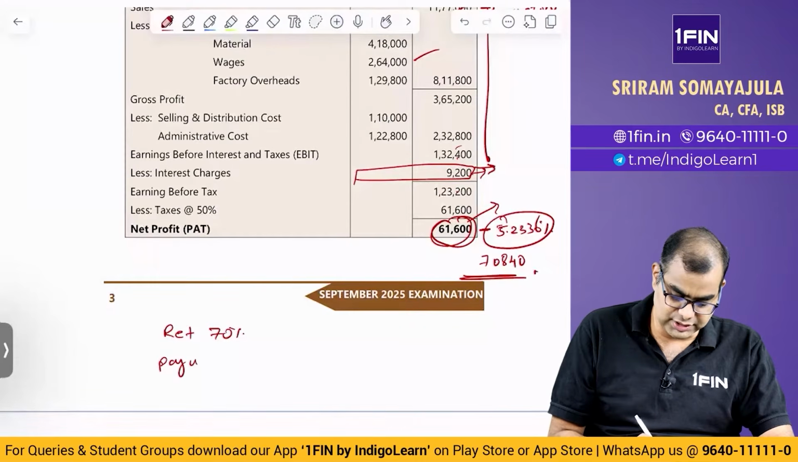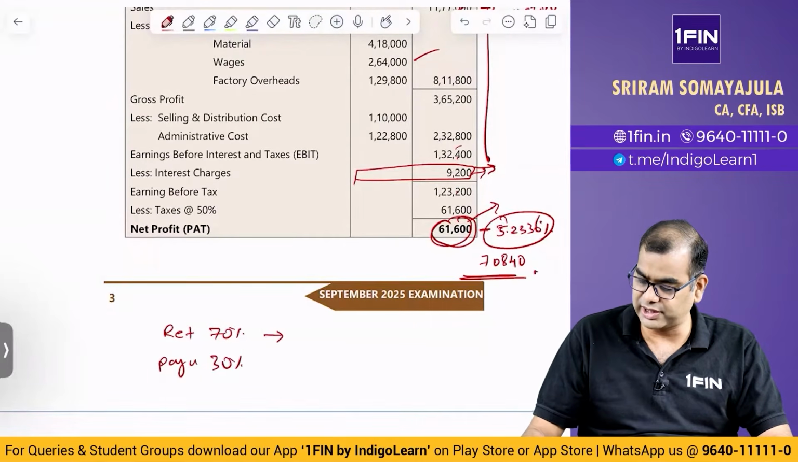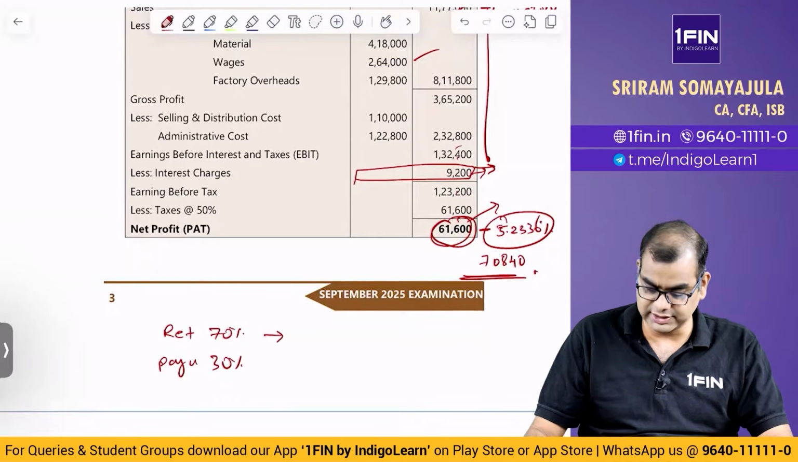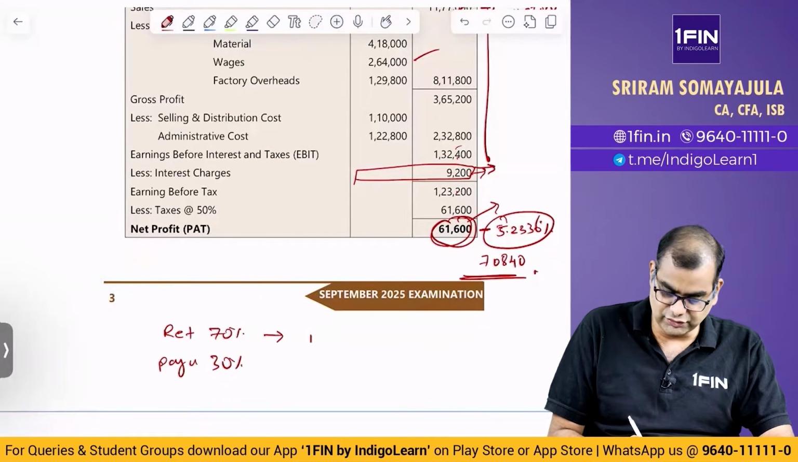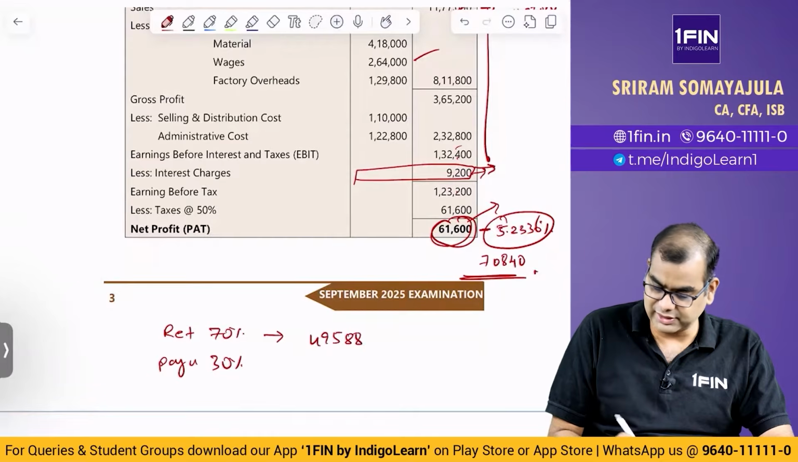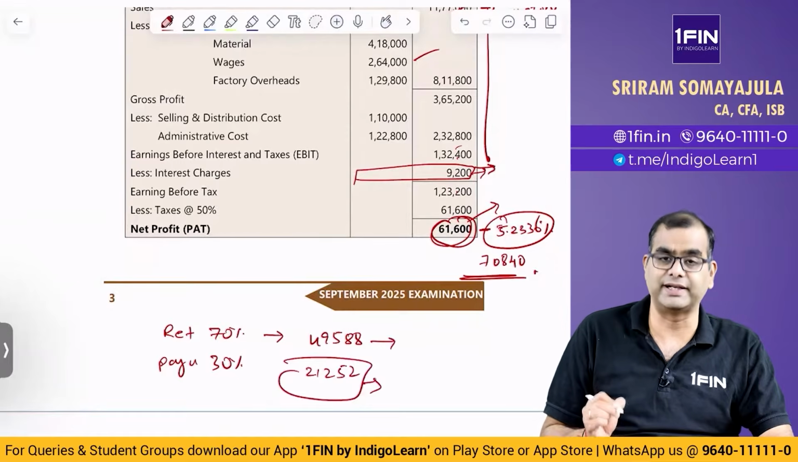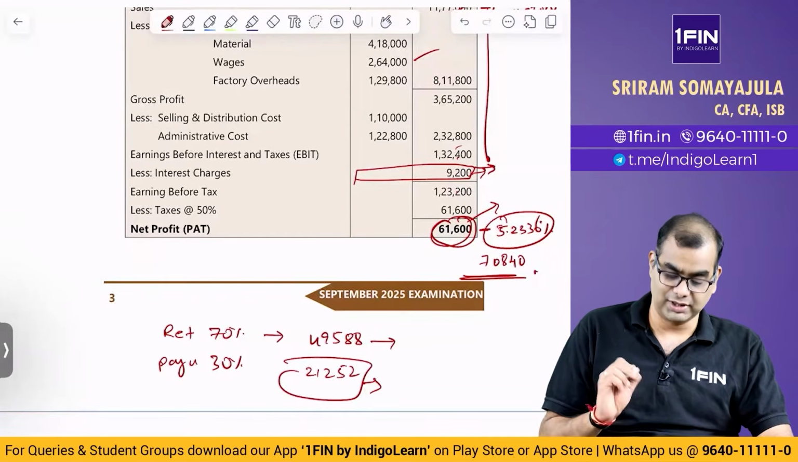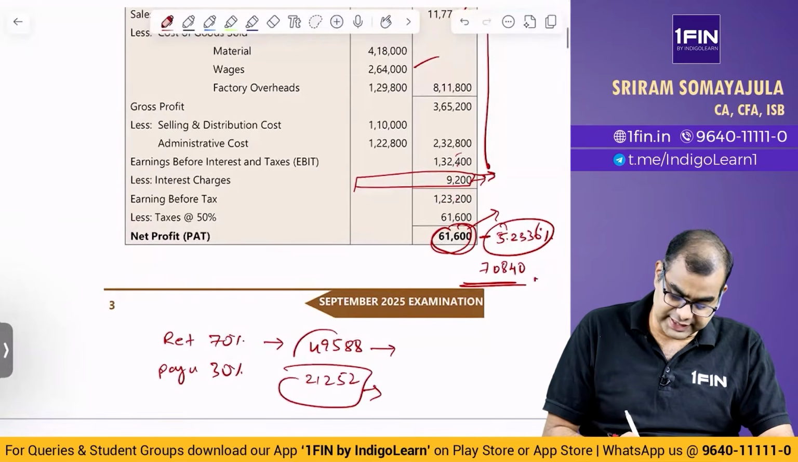Paid out is 30%. So 70% of 70,840, into 0.7, is 49,588, and if you subtract, you will get 21,252. So this is going out of the system. This is what is retained in the system.